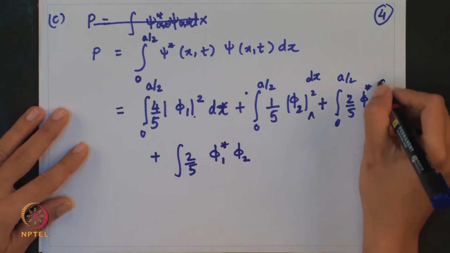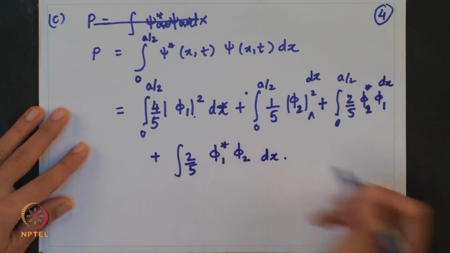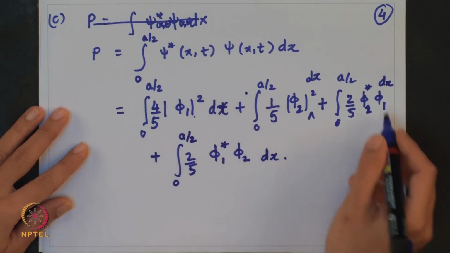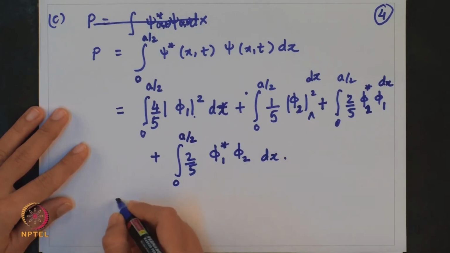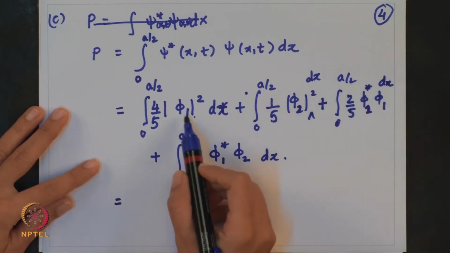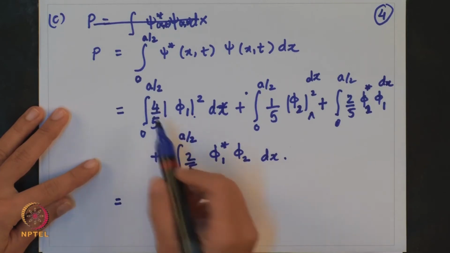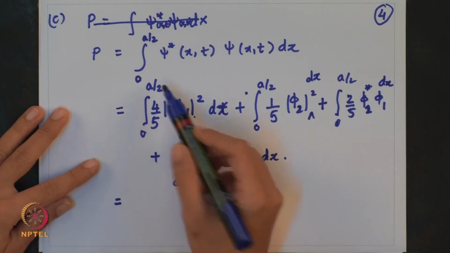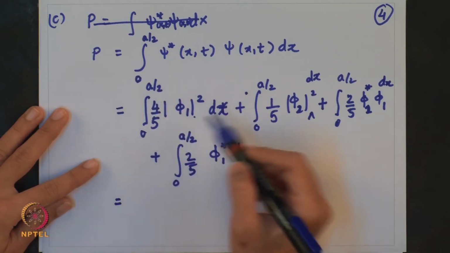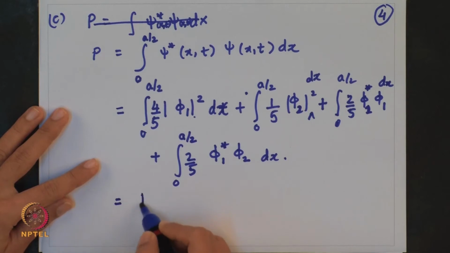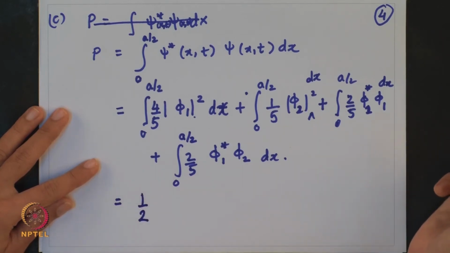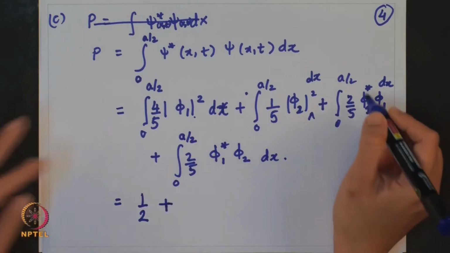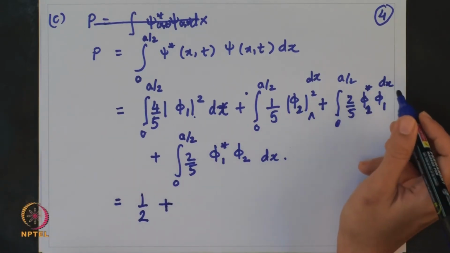These are all real wave functions, and when you perform this integration, phi being a normalized wave function, you will simply obtain 4 by 5, and since you integrate from 0 to a by 2, you obtain a factor of half. So, adding these two terms you obtain a factor of half. In the second part you have to work out these integrations.